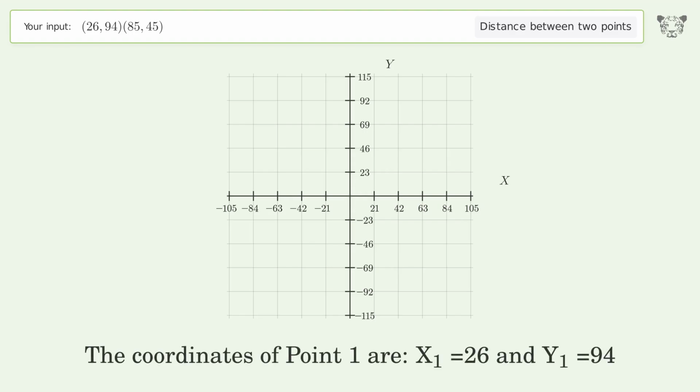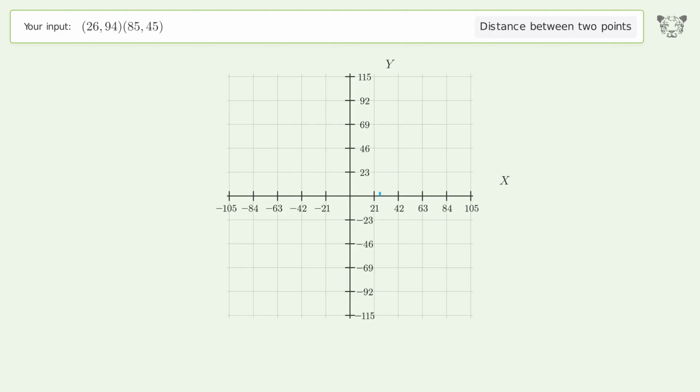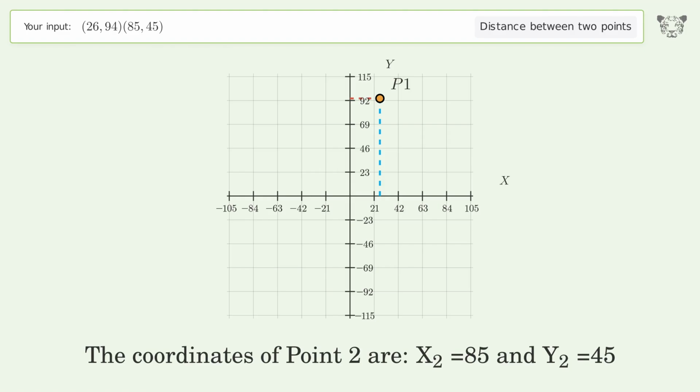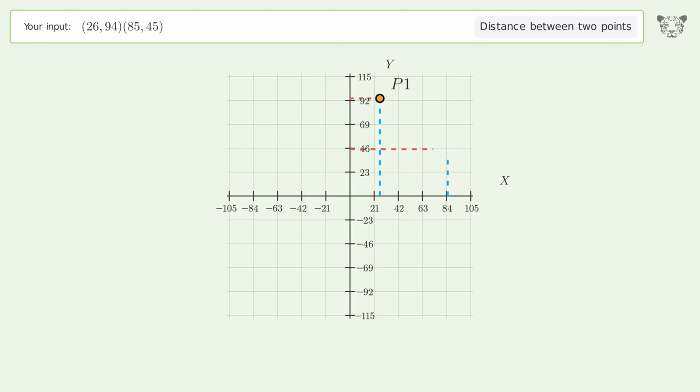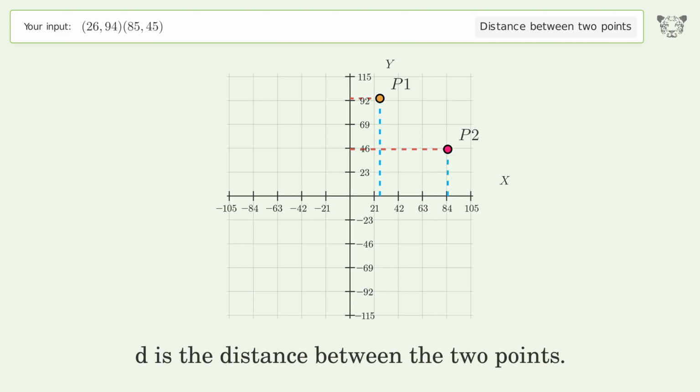The coordinates of point 1 are x1 equals 26 and y1 equals 94. The coordinates of point 2 are x2 equals 85 and y2 equals 45. D is the distance between the 2 points.